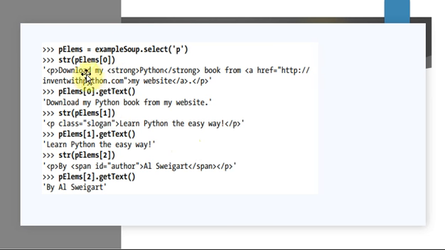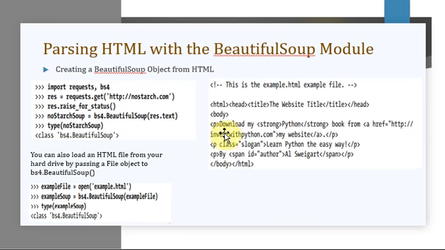So p elements of 0 is nothing but the first matching. What is the first matching? Download my Python book from. This is the first matching. If you're saying p elements of 1, that is the second matching, class is equal to slogan, learn Python the easy way. Sorry, p elements of 0, download Python book from. P elements of 1, learn Python the easy way. P elements of 2, that is nothing but author. So these are the three matches which the select method is going to give us.